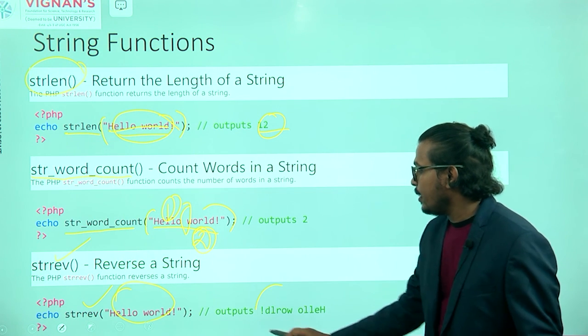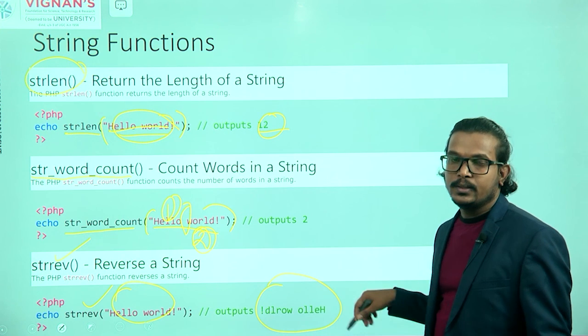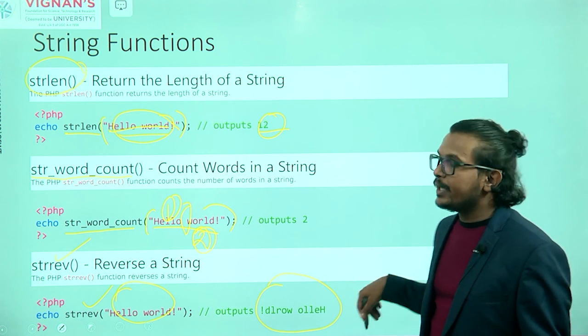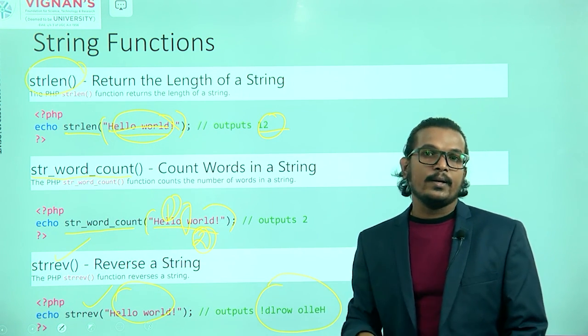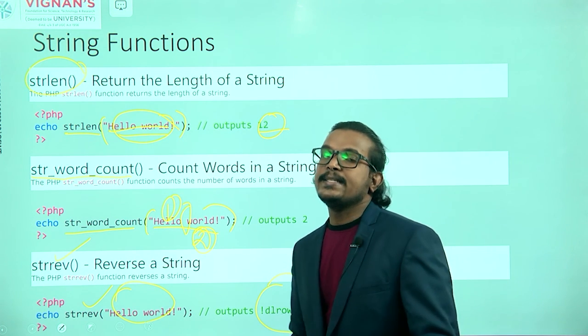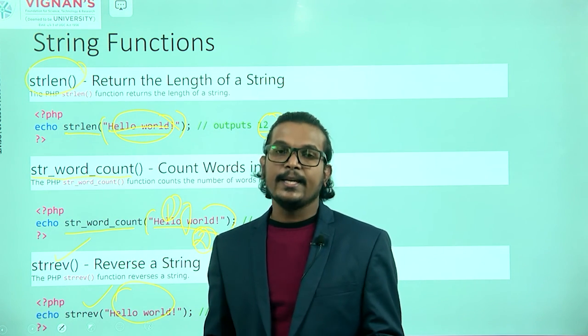Now you see the output here. Hello world is printing in reverse order. So this is called the string reverse, or we can say this is for printing the string in reverse order. Okay, so next session we'll continue all these string functions in detail and we'll see them in a practical way.